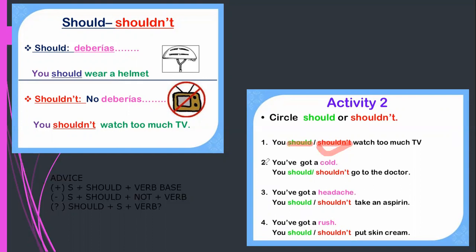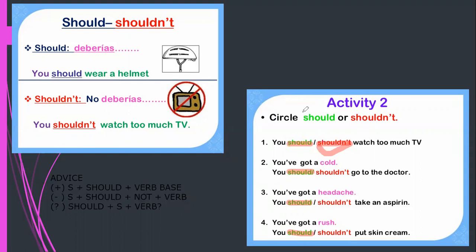You've got a cold. So if you have a cold, it means that you should go to the doctor. This is the recommendation. You have a headache. In this case, the recommendation is you should take an aspirin. You've got a rash, un salpullido. So you should put some skin cream. So this is what I want to say: should or shouldn't depends on your context.